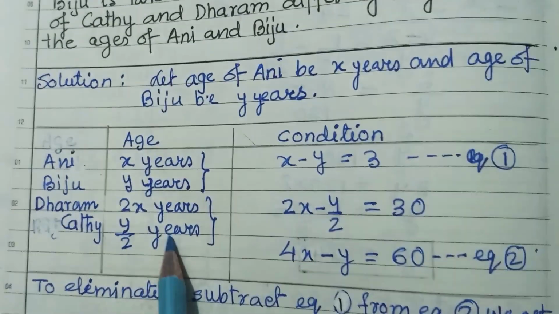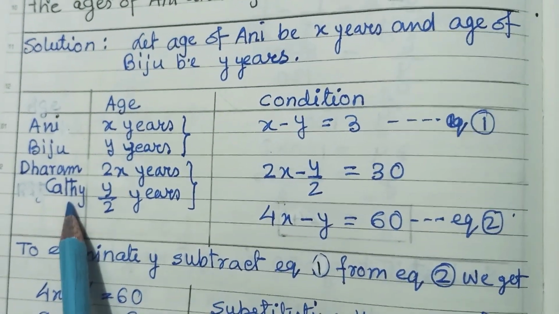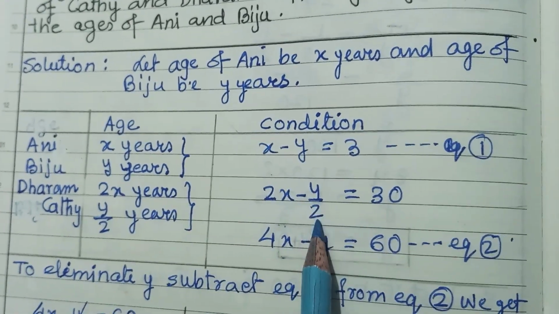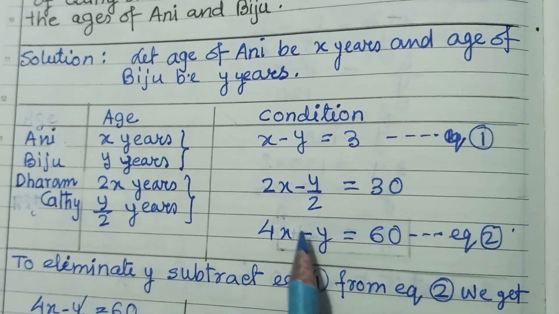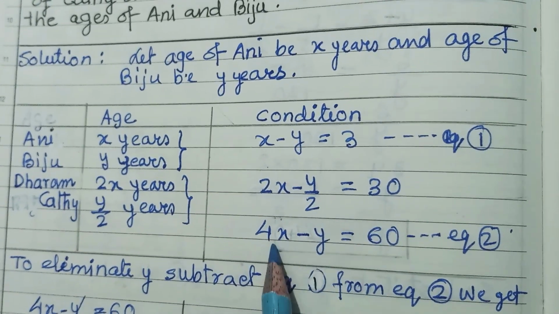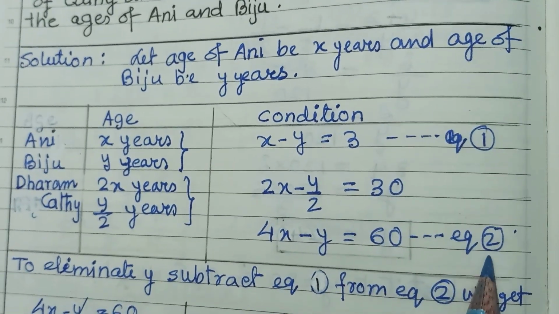So, now, difference of their age, Dharam and Kathy, is 30 years. So, it is 2x minus y upon 2 is equal to 30. Now, you multiply by 2 all 3 terms, it is 4x minus y is equal to 60. It is the second equation.